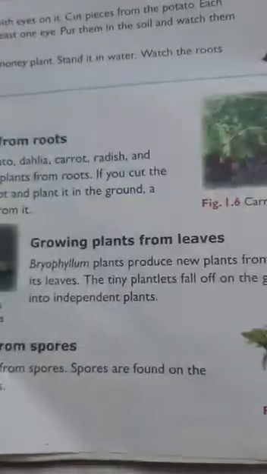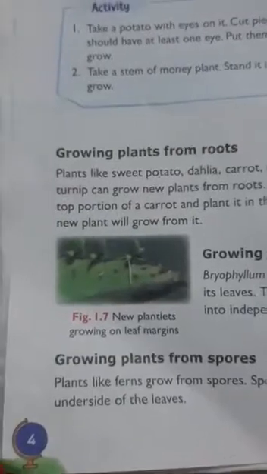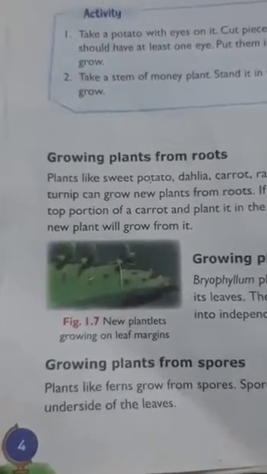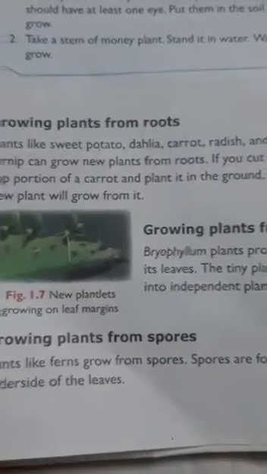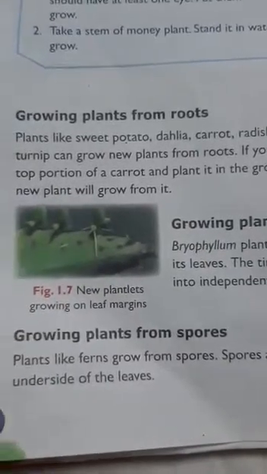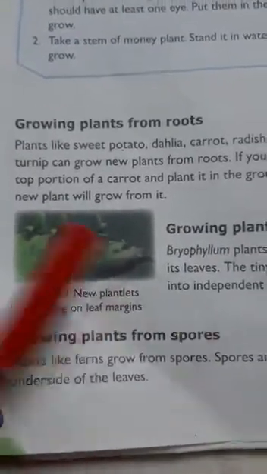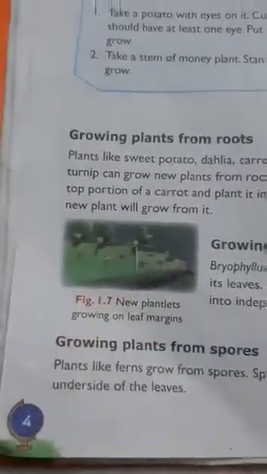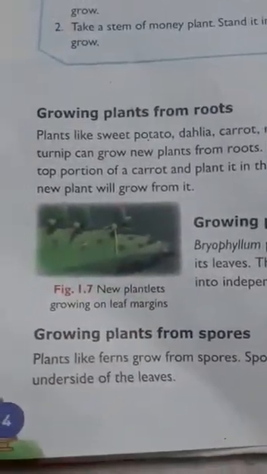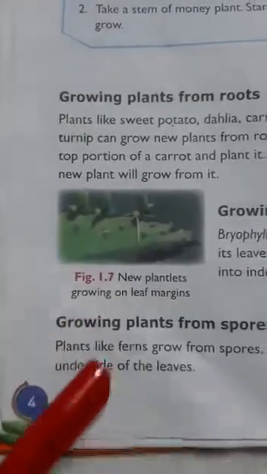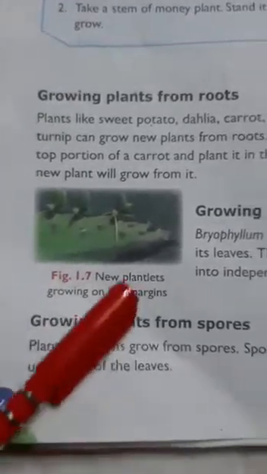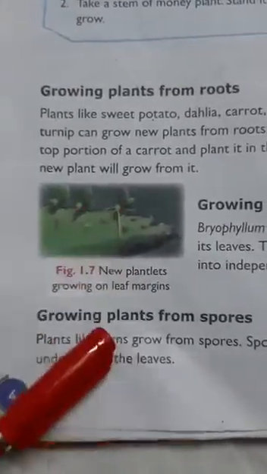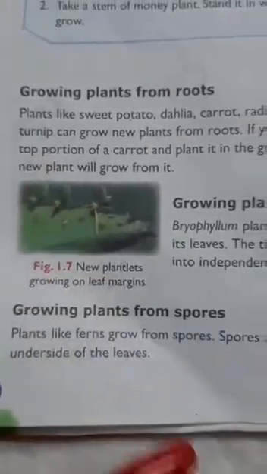Next, growing plants from leaves. As you can see in the picture, that is the bryophyllum plant. The bryophyllum plant produces new plants from the margins of its leaves. Margins are nothing but the corners. The tiny plantlets fall on the ground and grow into independent plants.